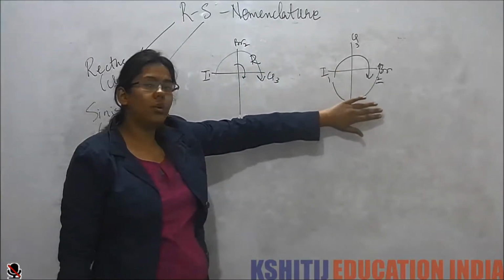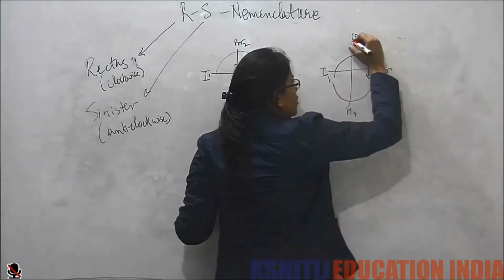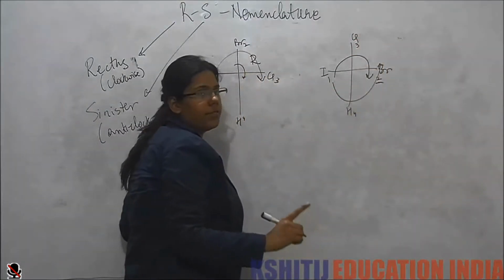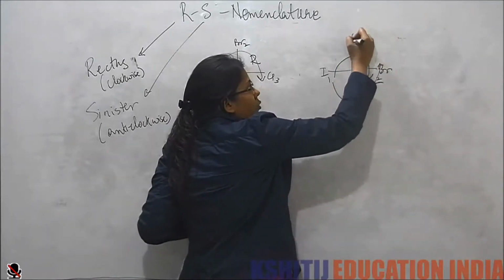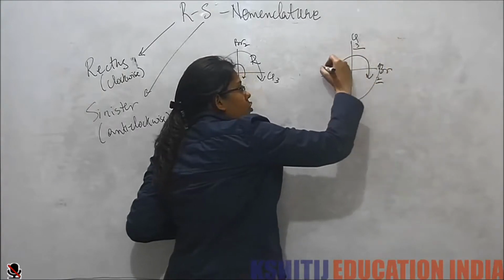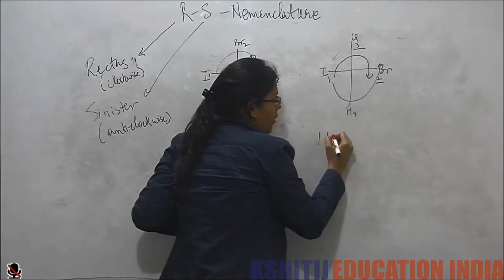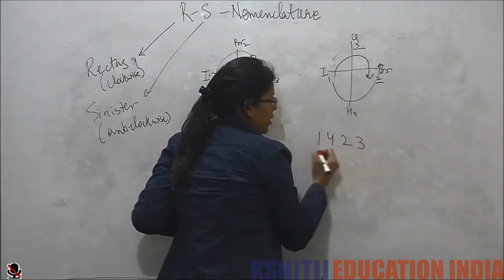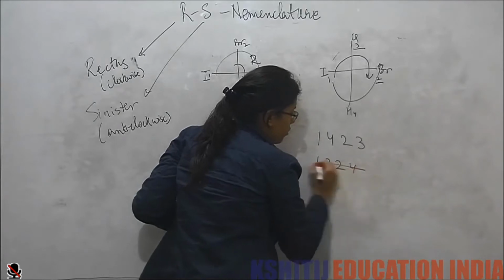We can cross the lowest priority. So we can go 1, 4, 2, 3, but we cannot cross any other priority. So we cannot cross number 3. So we cannot go 1, 3, 2, 4.